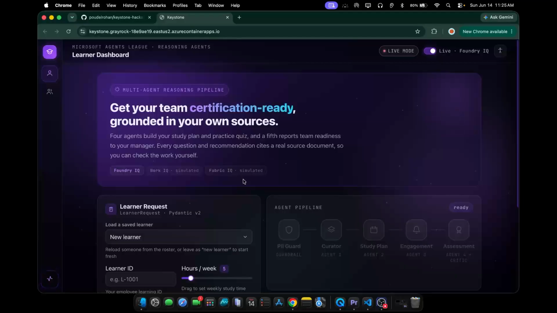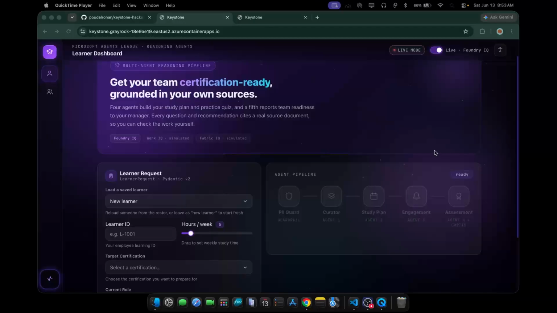So the idea behind this app is simple. Companies want the engineers certified, but everyone gets the same advice. There's a 50 hours course, good luck. Nobody asks how many hours you actually have in a week, and nobody checks if the study material is real. Keystone does both. Five agents build a plan around one person, and everything they say comes with a source you can claim. I'm demoing it using Azure certifications, but the knowledge base is just documents. A company can load its own documents and training guides, and the same agents will work on those.